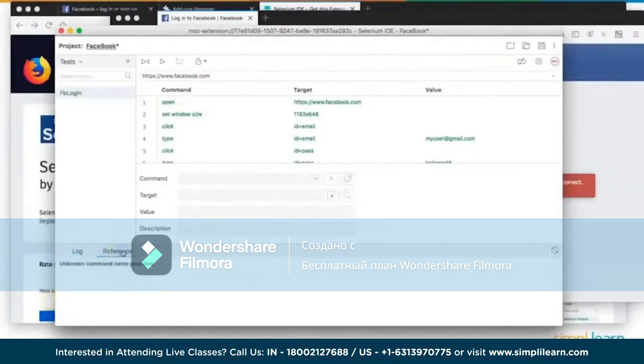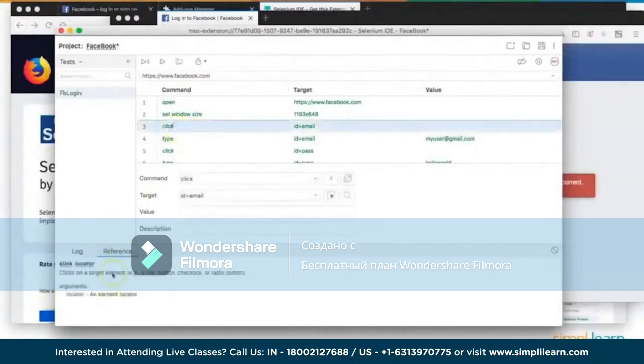Also, there is something called reference here. For example, if I click on any of these commands, the reference tab is going to show me details of this command which I have used in the script. It gives you the details of the command as well as what arguments have been used, or how you need to be using this particular command.